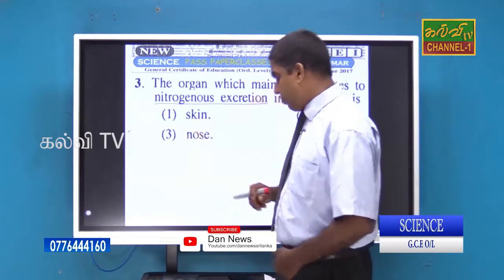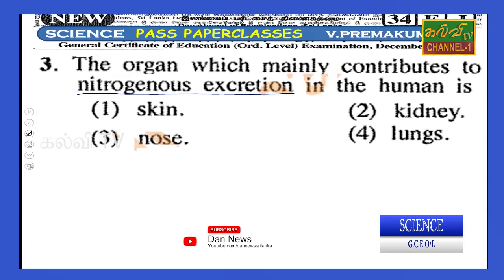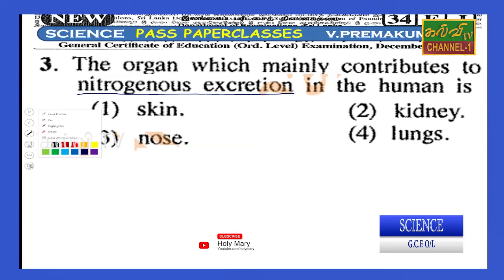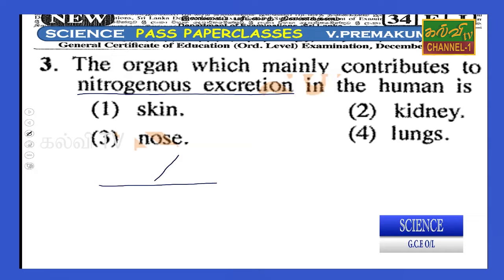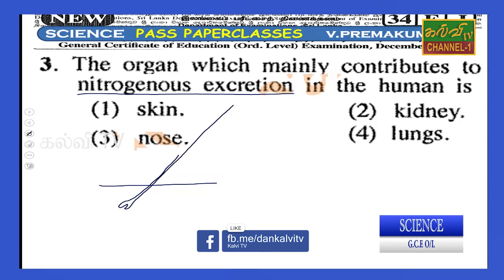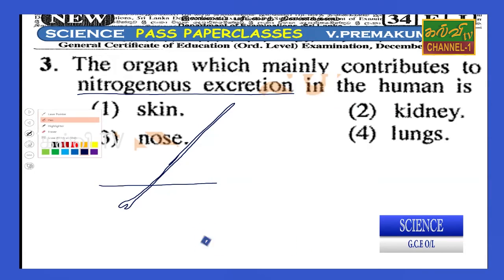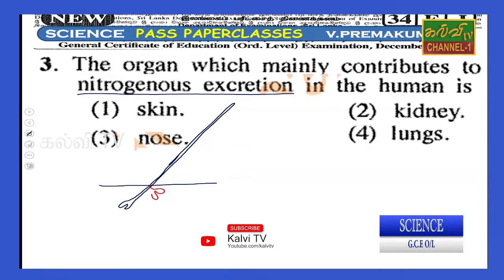We will discuss our question here. Mostly nitrogenous excretion in humans, in the human skin as an organ, especially the skin has the hair, and through the hair there is a small oily gland.